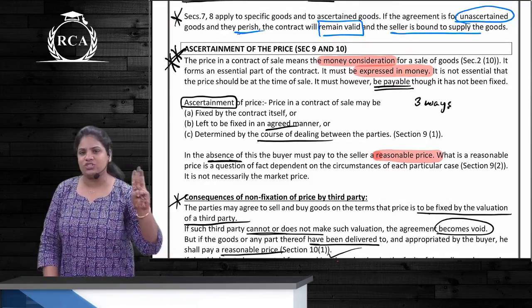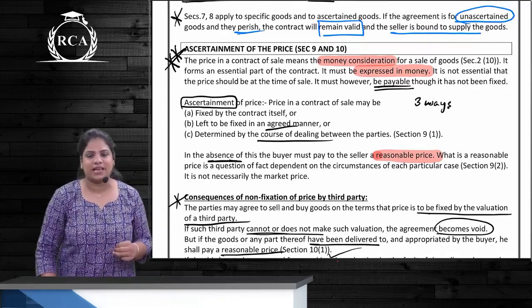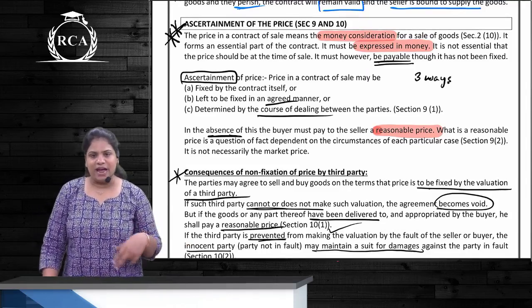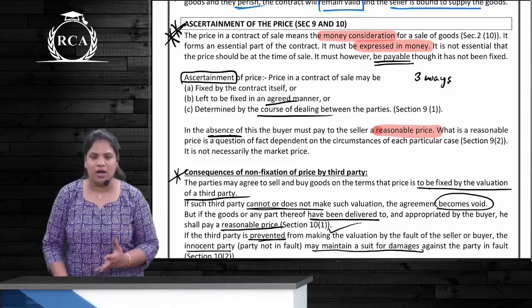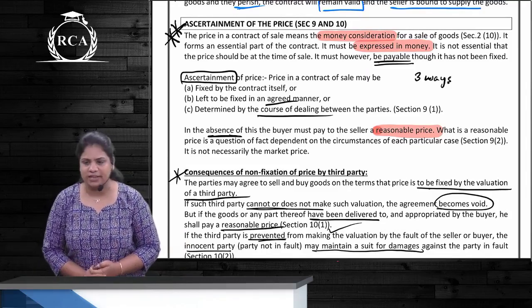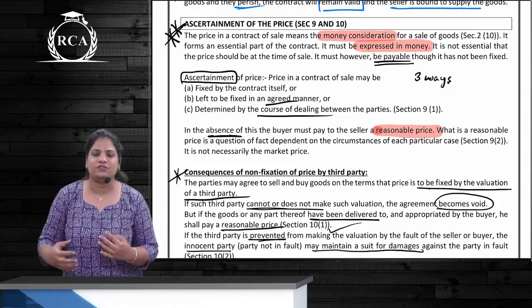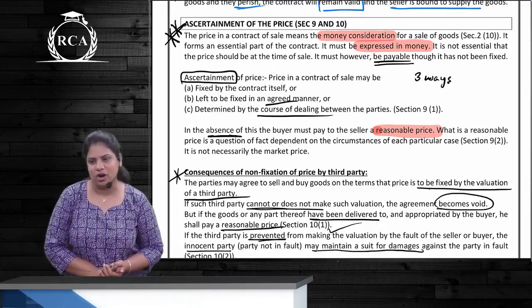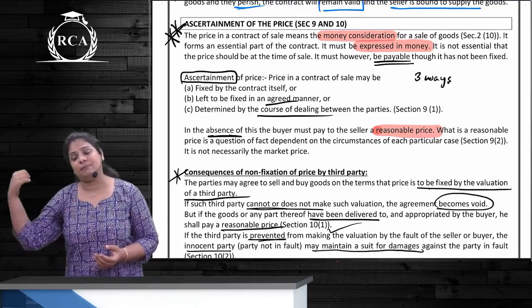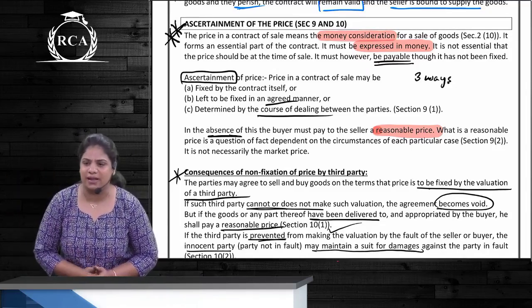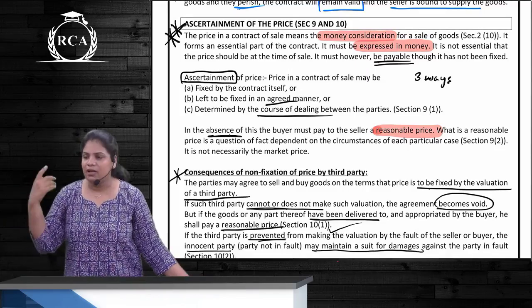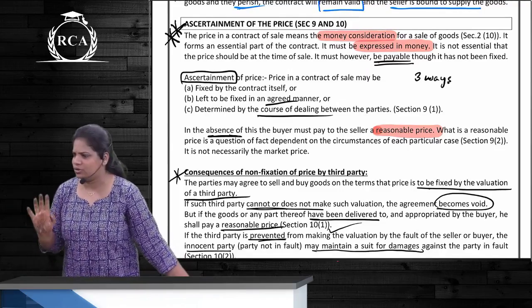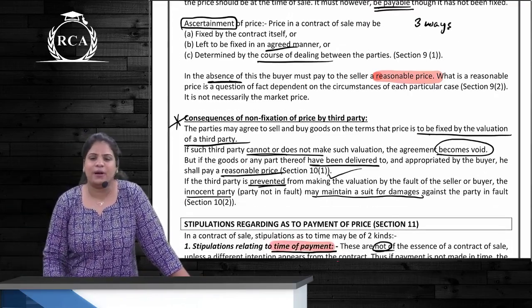There are 3 ways to fix a price, or ascertainment of price can happen in 3 ways. First is fixed by the contract itself, or left to be fixed in an agreed manner, or determined by course of dealings between the parties. 100 kgs of sugar at 30 rupees per kg. Price is fixed by the contract. Whatever will be the price as determined by the mechanic, this is left to be fixed in an agreed manner. Market price will be course of dealings, or manufacturing cost plus 5% is also course of dealings. Correct?